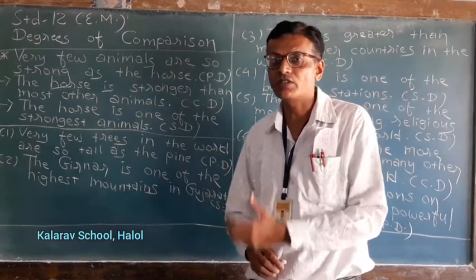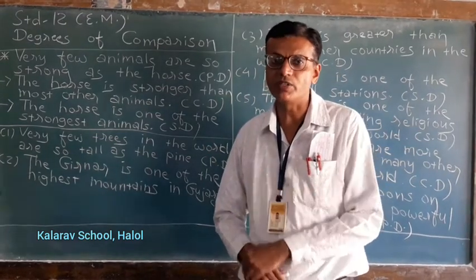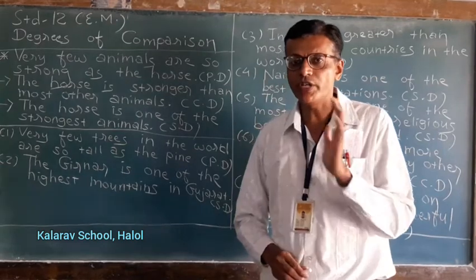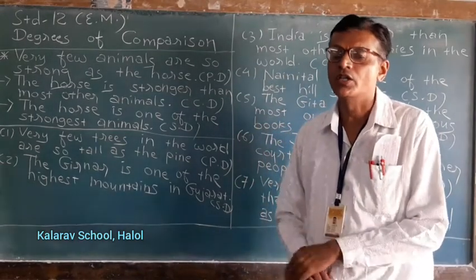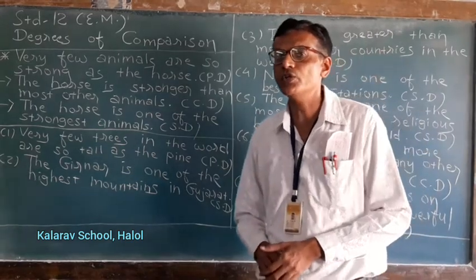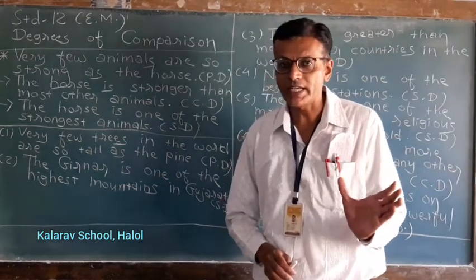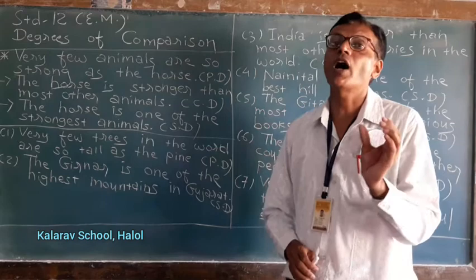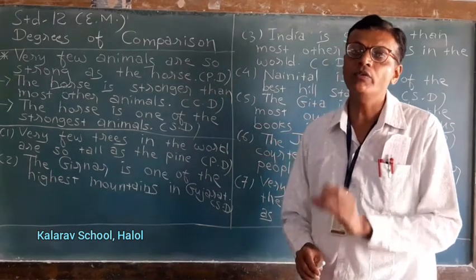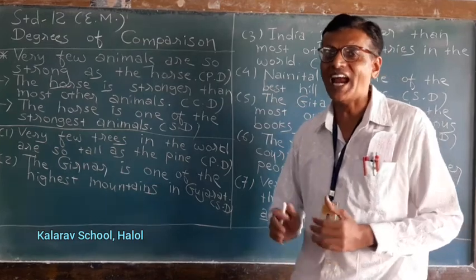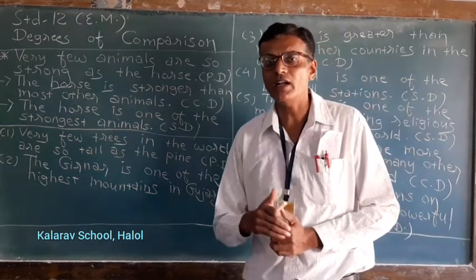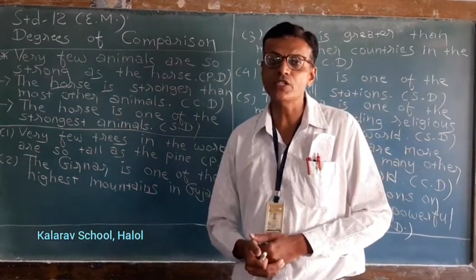But if there is such word like beautiful, then what will you do? So beautiful, you cannot say beautifuler. That is wrong. So in such words you can use beautiful, positive, comparative, more beautiful, and superlative, most beautiful. So in this way you can add in some words more in comparative and most in superlative degree.